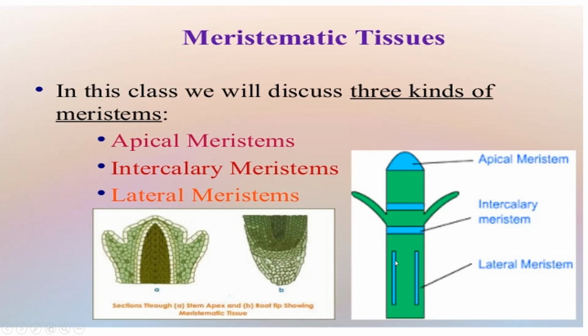You can see on both sides it is present, and this lateral meristem is responsible for the girth of plants. It increases width. And intercalary meristem is present on the node and internode, from where twigs or branches or leaves emerge. So in that area intercalary meristems are present. So now you can understand how they are located and how they are classified on the basis of their location.